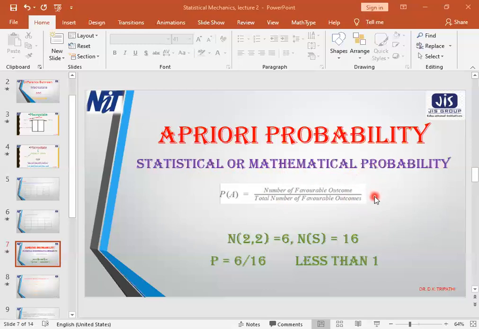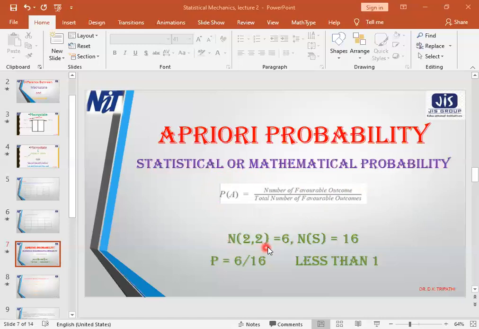If an event is not sure and also not impossible, what will be its value? The probability value of this event will be between 0 and 1. That means it may have a fractional value.